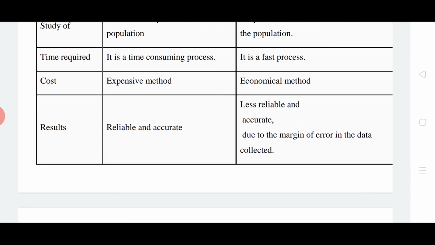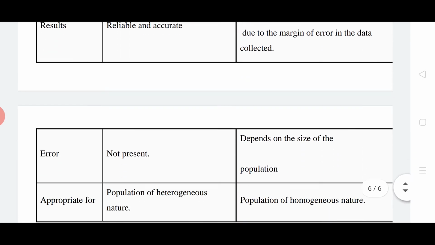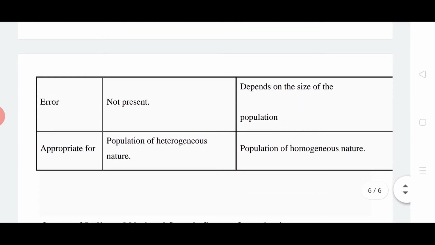And census is reliable and more accurate, whereas sample is less reliable and accurate, because sometimes it depends upon the investigator. Error is not present in census; in sample, it depends upon the size of the population, and error may be due to partiality. Here in a census survey we are collecting every item, while there we are collecting only a handful of items.